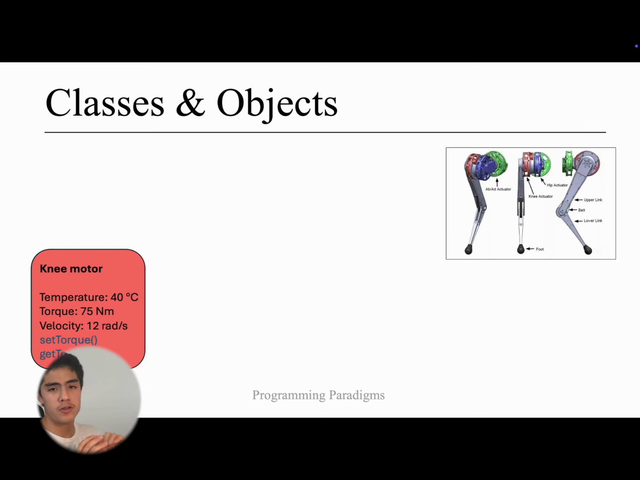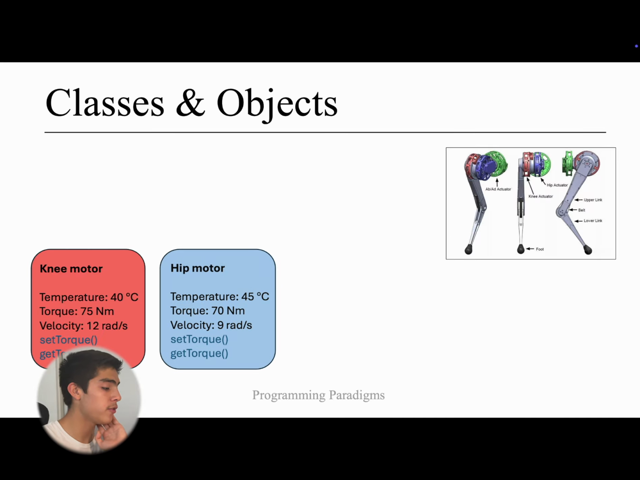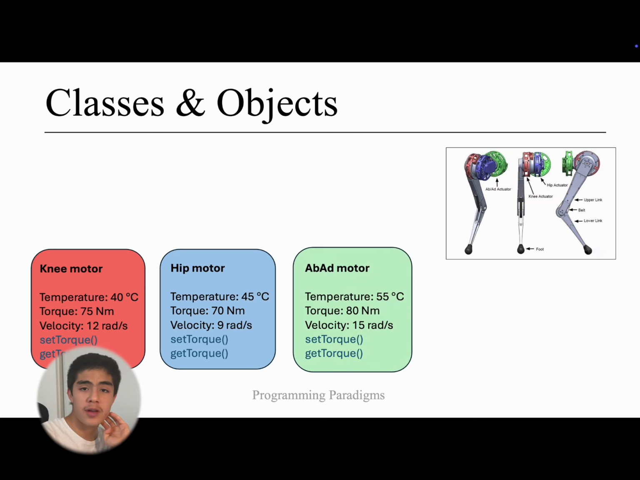And then, so those are the characteristics, and then our actions could be something like set torque and get torque. And then maybe for my other actuator, or for my hip motor, I can have something like a temperature of 45 degrees Celsius and all this other information. And maybe for the last actuator, I can also have some information with slightly different values. But do we notice something with these? They all have the same type of characteristic, and they all have the same type of action.